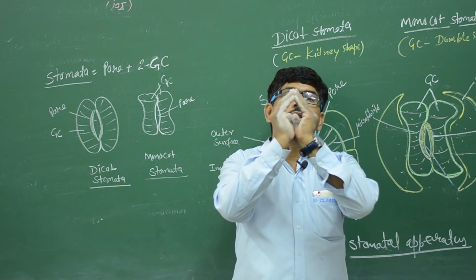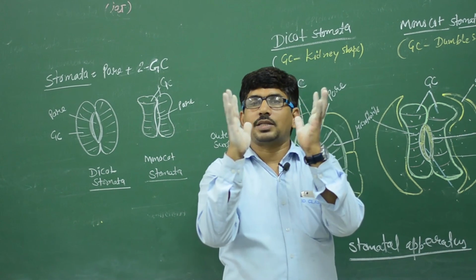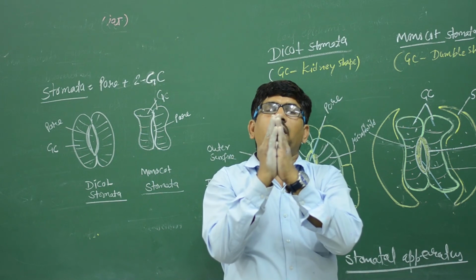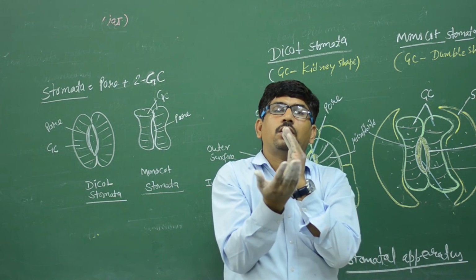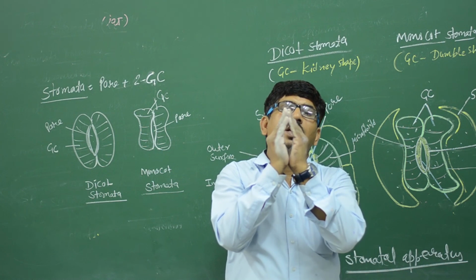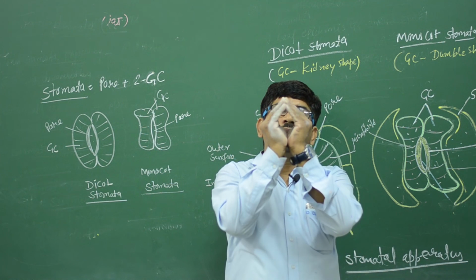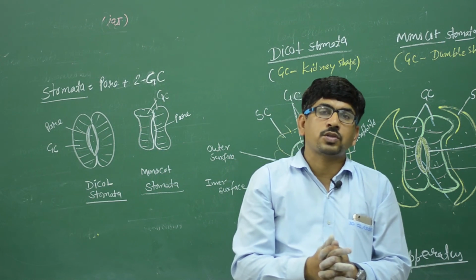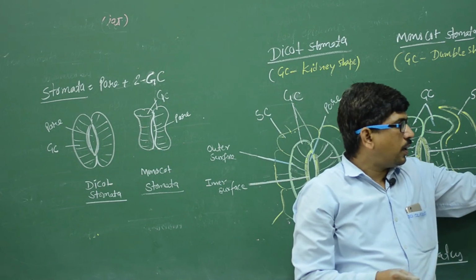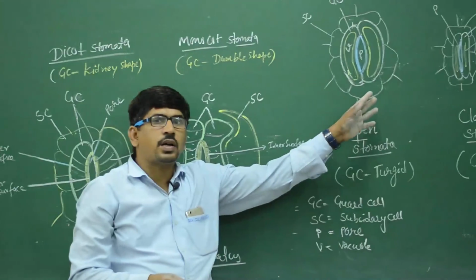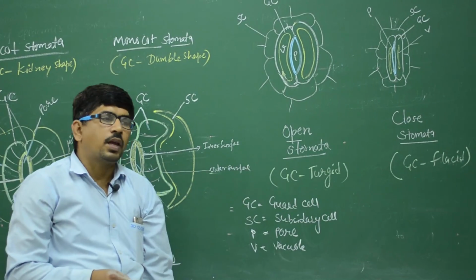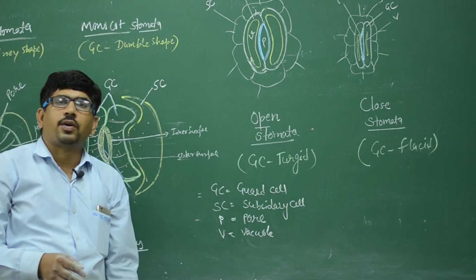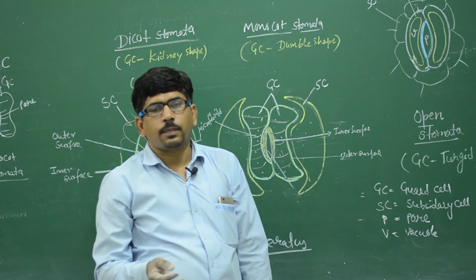It is closed, it is open. Clear? These are the guard cells and they contain the vacuole, and the water enters into this vacuole, then they swell up, and due to the inner thick wall and outer thin wall, the structure will be changed like this. That is stomata open and then stomata is closed. It is a rhythmic process, the opening and closing of stomata. So it is the open stomata when the GC are turgid, and it is the closed stomata when the GC are flaccid. And these are the abbreviations: GC for guard cell, SC for subsidiary cell, P for pore, and V for vacuole. Clear? Okay. Thank you.